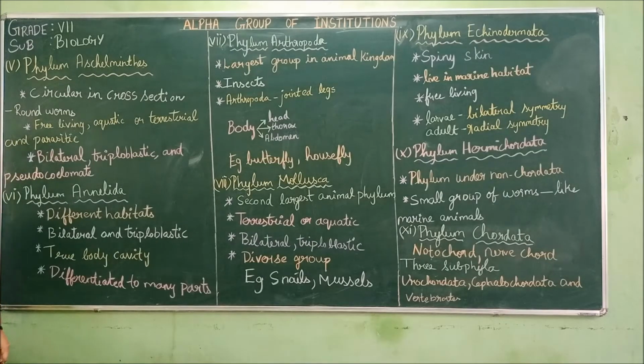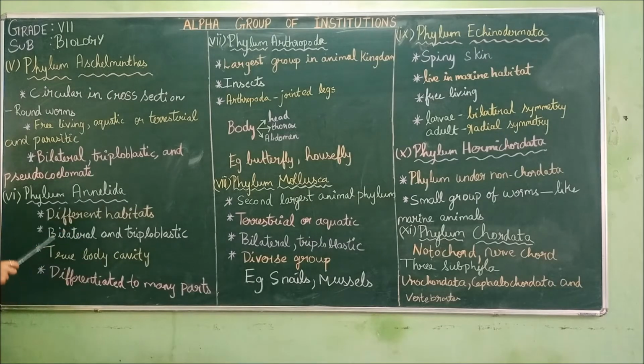These cavities will be present in the intestinal walls and body walls. So a cavity, an empty space, will be present. But this cavity is false, a fake cavity is present in Aschelminthes. A structure is there, but it is not a true cavity. So they call it a false cavity. That is pseudocoelomate. Pseudo means false, coelom means body cavity. So that's why it is called pseudocoelomate. They are bilateral, triploblastic and pseudocoelomate.